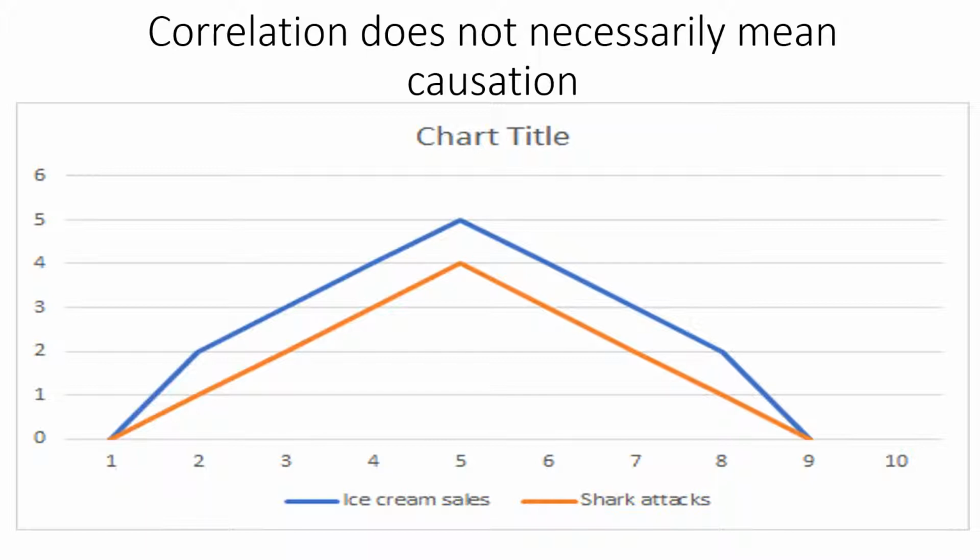The blue line represents ice cream sales, and the orange line represents shark attacks. What you'll see here is when the ice cream sales increase, the shark attacks also increase, and when the ice cream sales decrease, the shark attacks also decrease. So if we wanted to stay consistent, and we're looking at correlations alone, we'd have to say either ice cream sales cause shark attacks, or shark attacks cause ice cream sales. And this seems quite crazy, and rightly so.